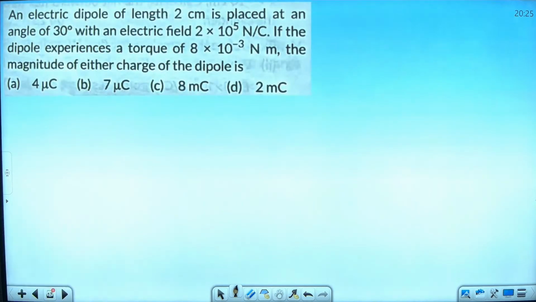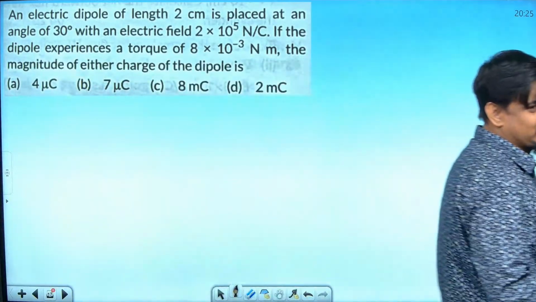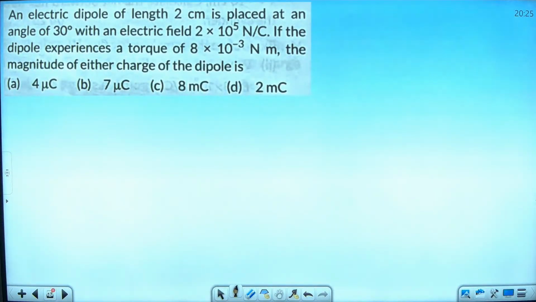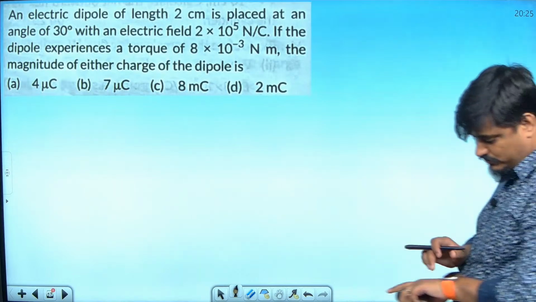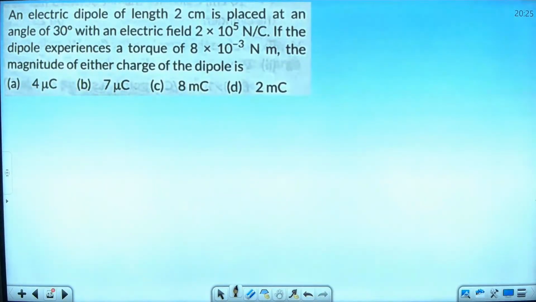Next question you see. 1 mark question, MCQ. Fine, fast, simple question. Solve it fast. Everything they have given. Very basic question. Make it fast, guys.